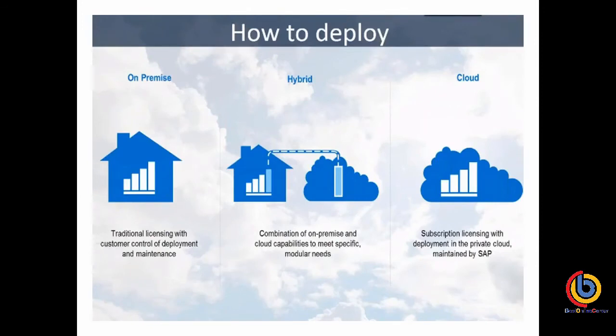We can deploy on premise, where we need to buy the software, the hardware, the infrastructure, everything. But with hybrid, if I have a very huge landscape, we can migrate some of the landscape on premise and some on cloud. It depends on what kind of business we perform in our day-to-day activity, and according to that we can make a decision: go for on-premise, hybrid or cloud.